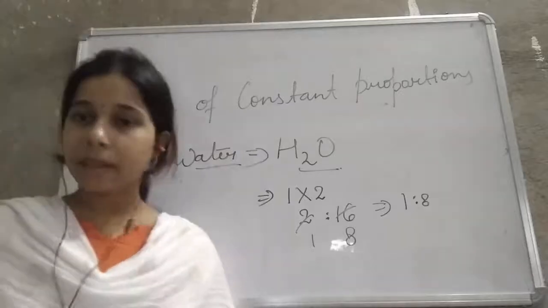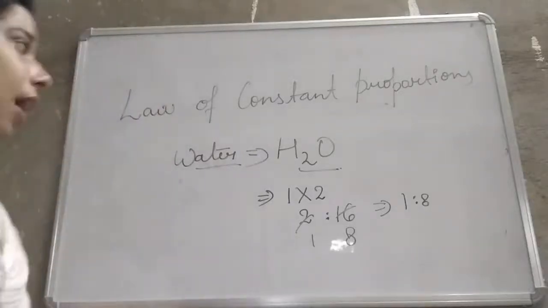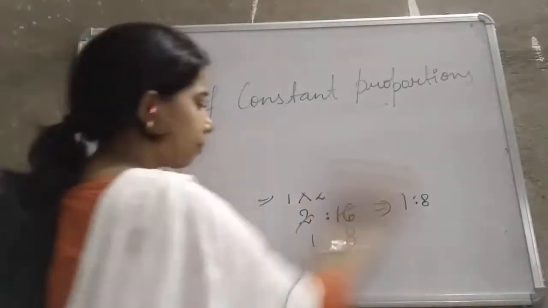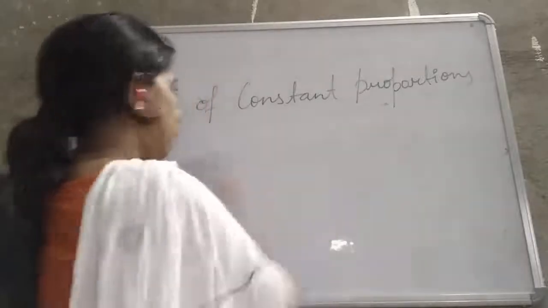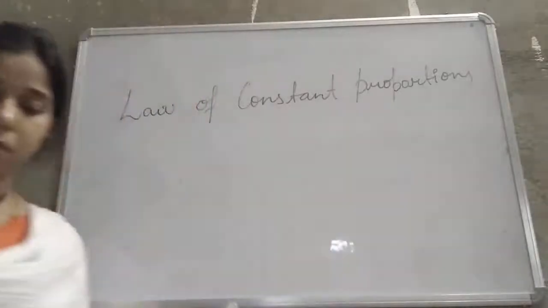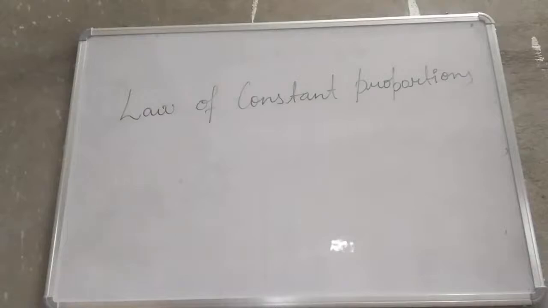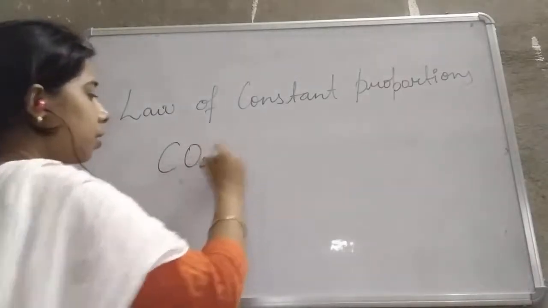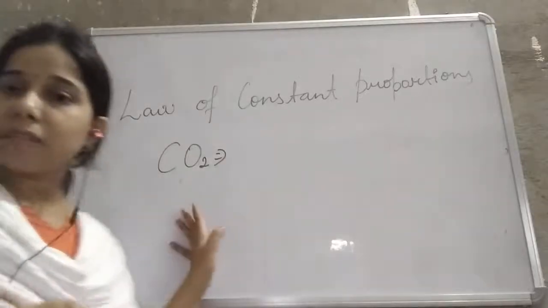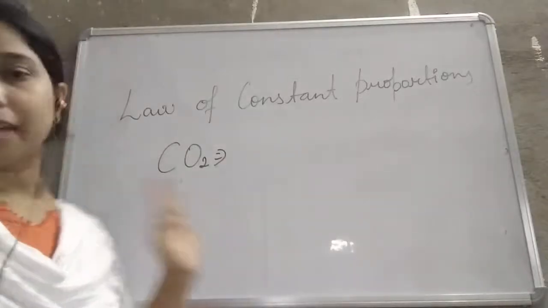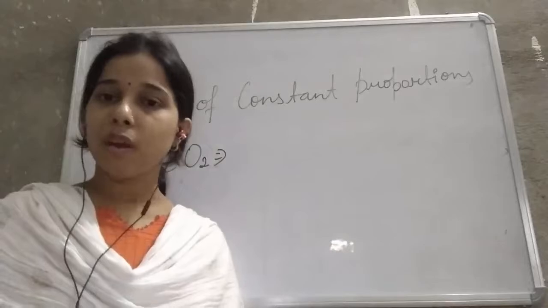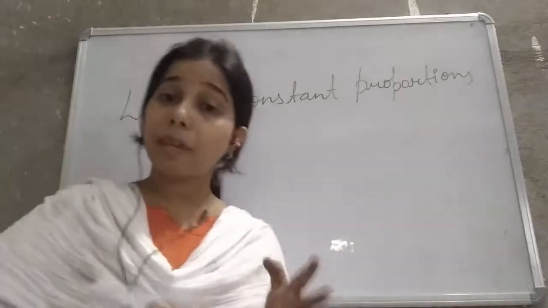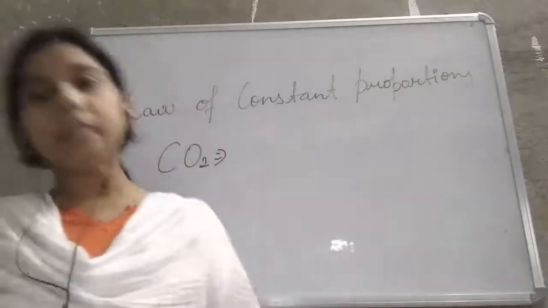You can take another example, that of carbon dioxide. In case of carbon dioxide, student, we get carbon dioxide from any reaction, like by heating limestone, or by heating sodium carbonate, or by burning charcoal.